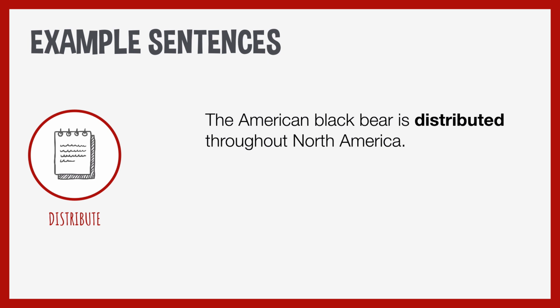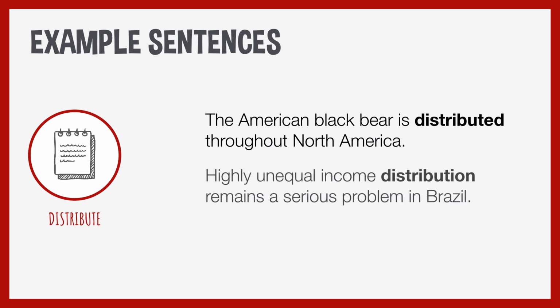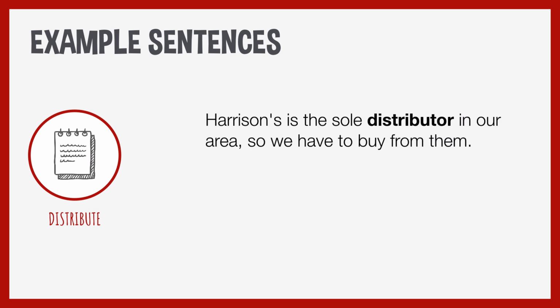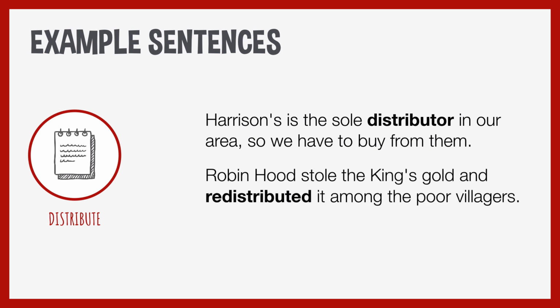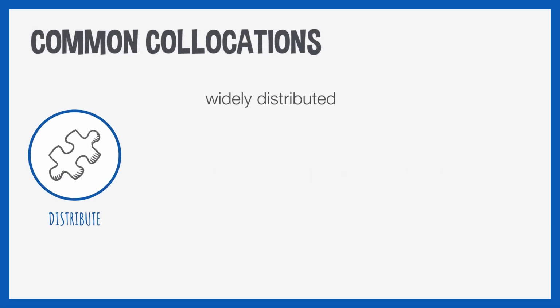Here are some example sentences: the American black bear is distributed throughout North America. Highly unequal income distribution remains a serious problem in Brazil. Harrison's is the sole distributor in our area, so we have to buy from them. Robin Hood stole the king's gold and redistributed it among the poor villagers, so he spread out the king's gold to the poor villagers.